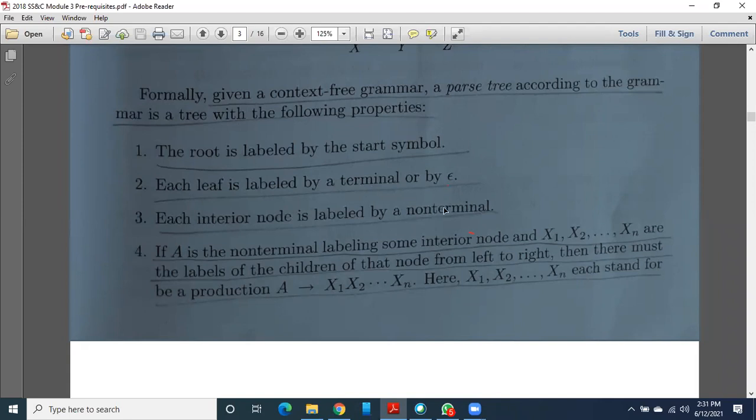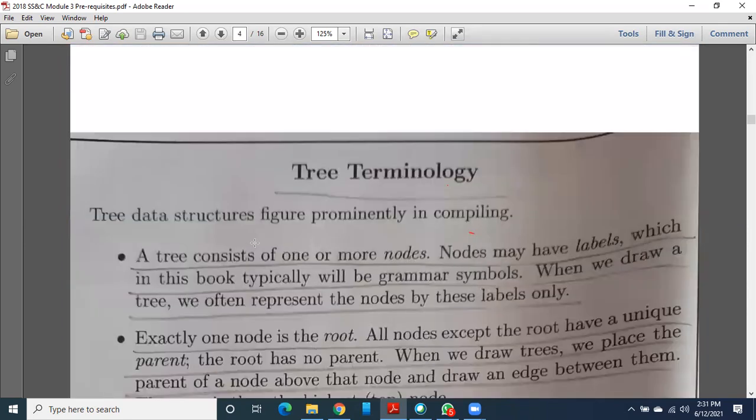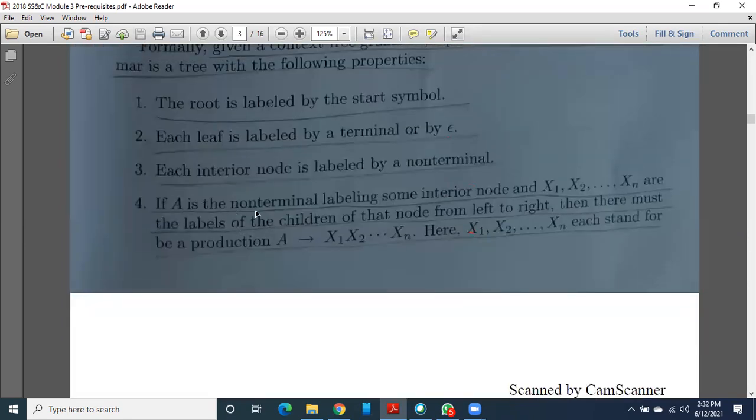Whenever you look into this grammar, non-terminals will be the interior nodes, which means they have some children, and a terminal is nothing but a leaf node. Okay, and if A is a non-terminal, then it is going to have some children.